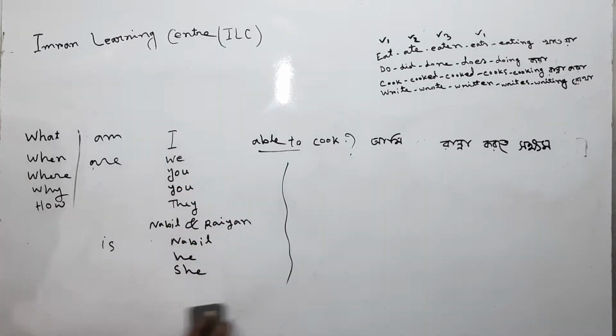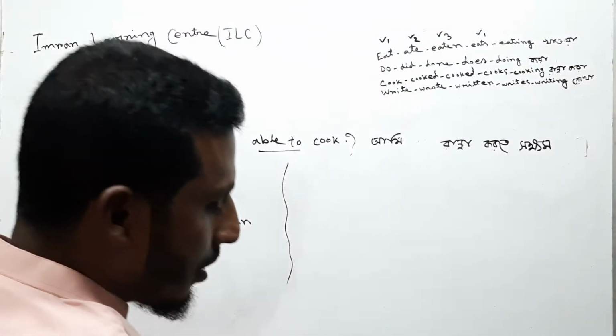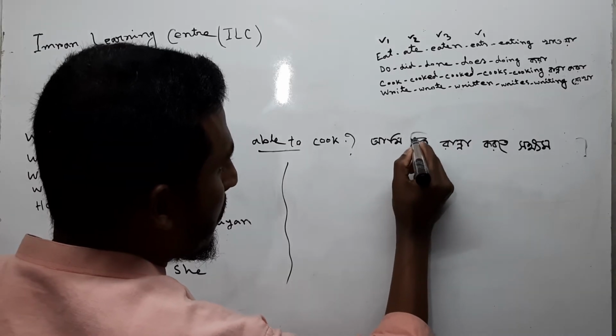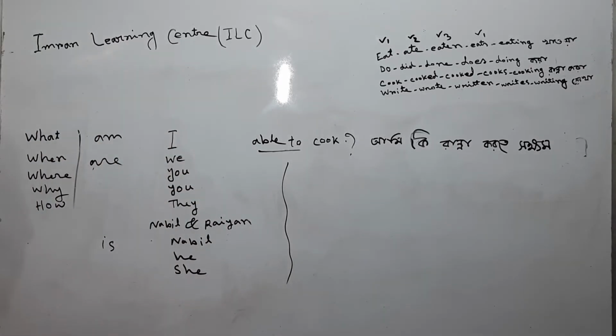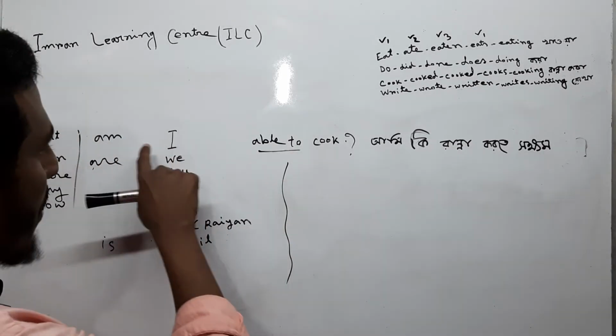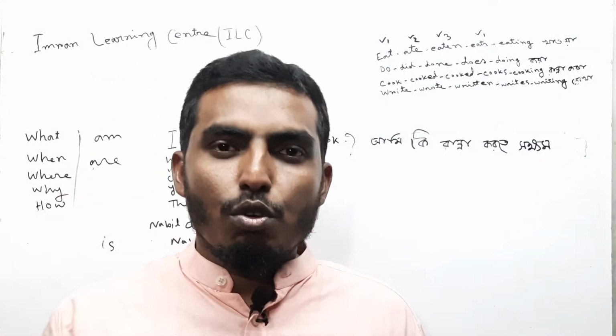Are we able to cook, আমরা কি রান্না করতে সক্ষম? We have to write কি.